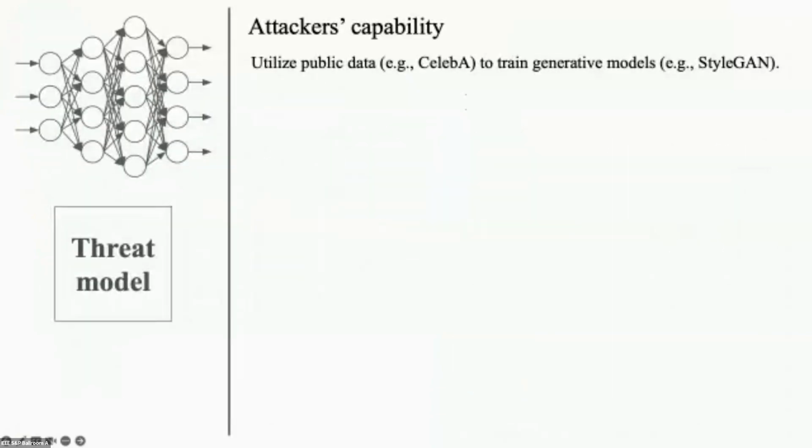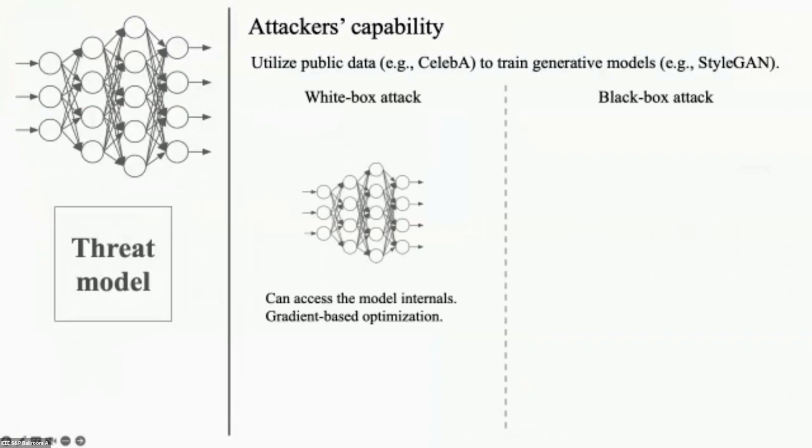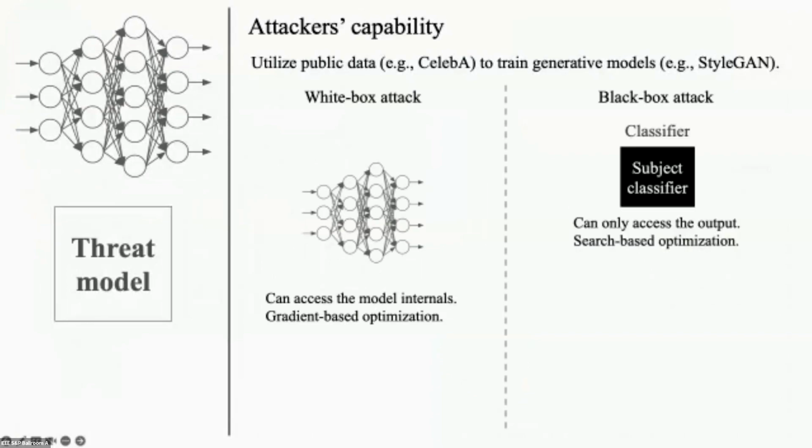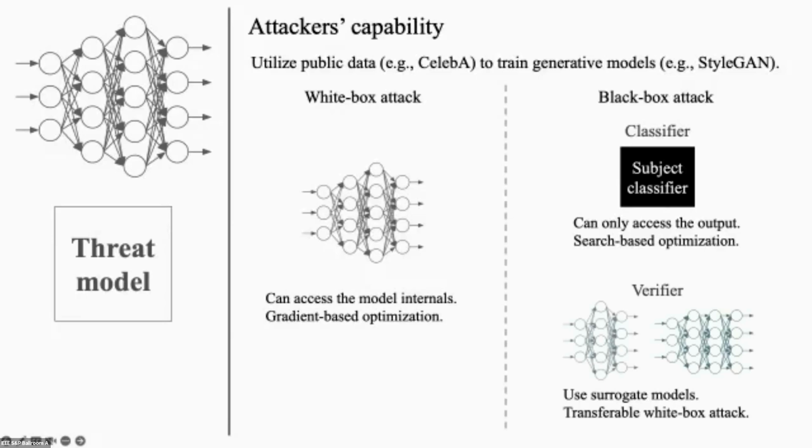Now let's see the threat model and attacker's capability. We assume attackers can utilize public face dataset to train generative models. Attacks can be set up in white box or black box setting. The former allows attackers to access the model internals and use the gradient-based optimization. While in the latter setting, when the subject model is a classifier, attackers can only access the output and use search-based optimization instead. When it's a verifier, we white box attack surrogate models, and they can be easily trained without